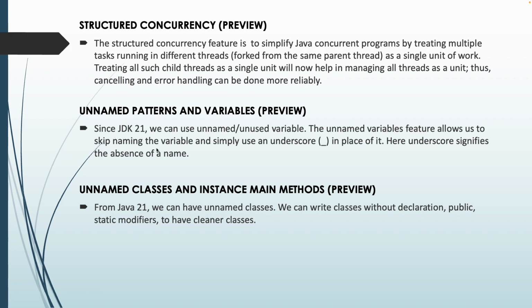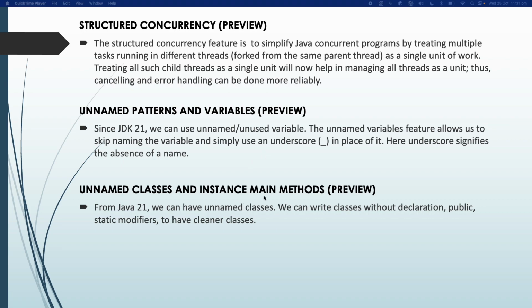We have a new feature, the unnamed patterns and variables, and that is in preview. What is it? The unnamed variable feature allows us to skip naming a variable and simply use an underscore in place of it. Consider a catch block where we catch an exception using the ex variable, but we are not using it anywhere. Instead of ex we can just put an underscore there. So here the underscore signifies the absence of a name. There is no need for us to define a name there. Instead we can skip it.